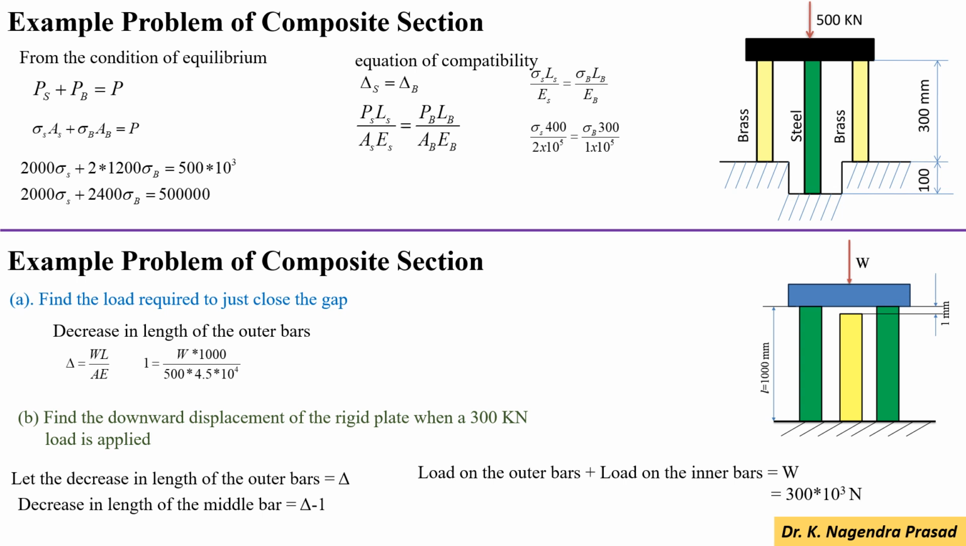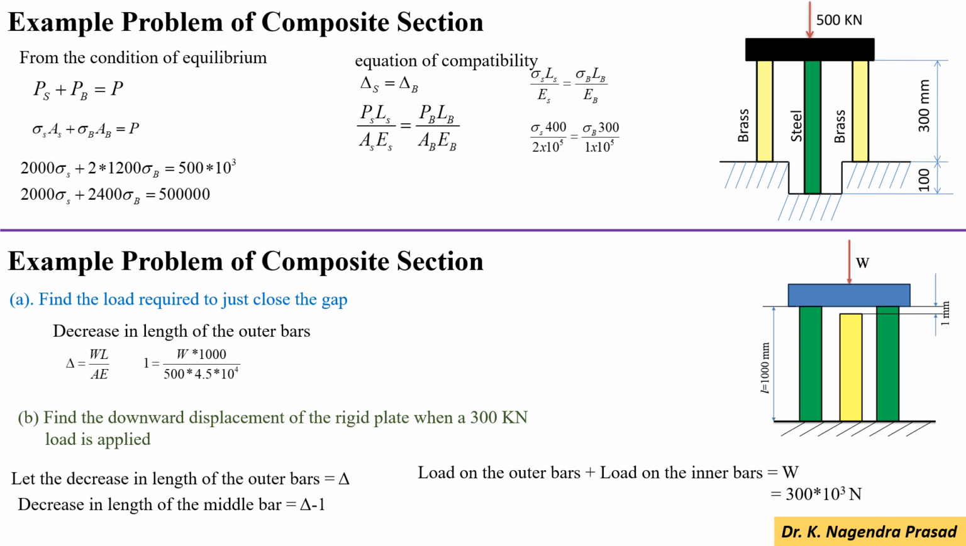Similarly, one more example for the composite section. Here we have outer bars and an inner bar. The inner bar has a certain gap. That gap is the deformation caused by application of load on the outer bar. So the deformation of the outer bar due to the load is that gap. From this, I have to calculate how much load we are applying.